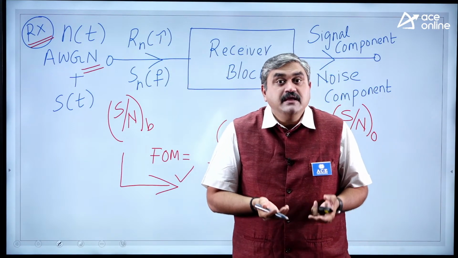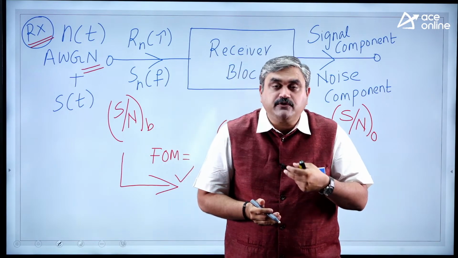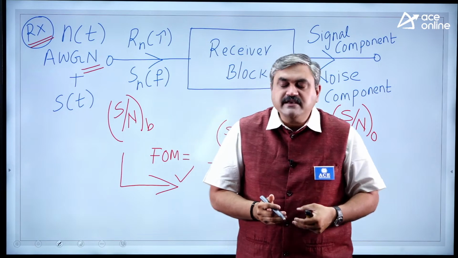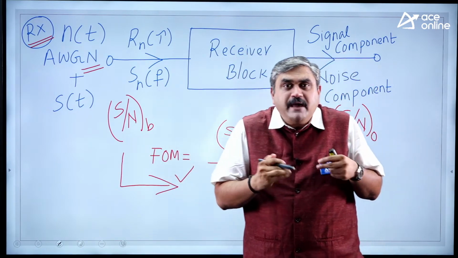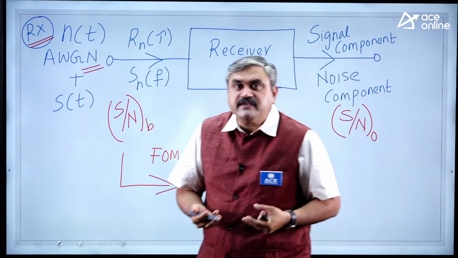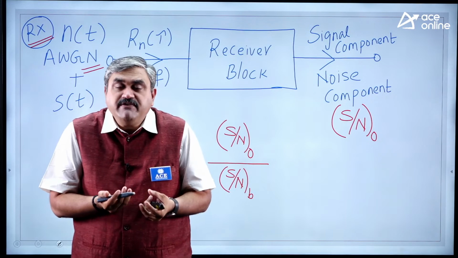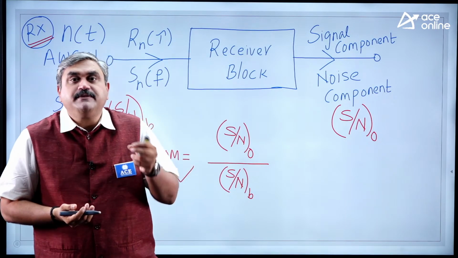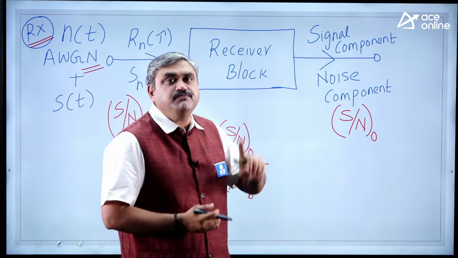Otherwise there is no way. That is the reason why we are studying this random processes concept. Once you get this, then you will have your figure of merit values. Now you will have a comparison technique: which modulation scheme is better and how it is behaving in a better way in presence of noise. That calculation comes under your figure of merit.